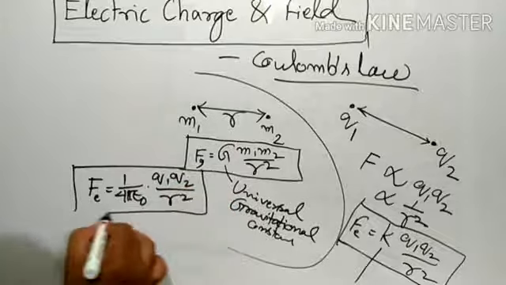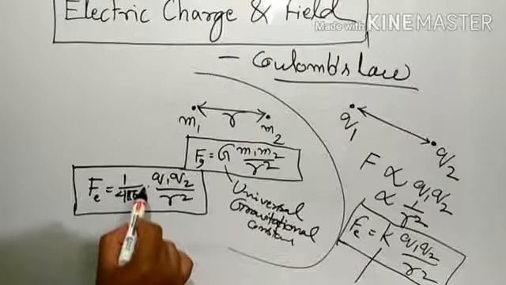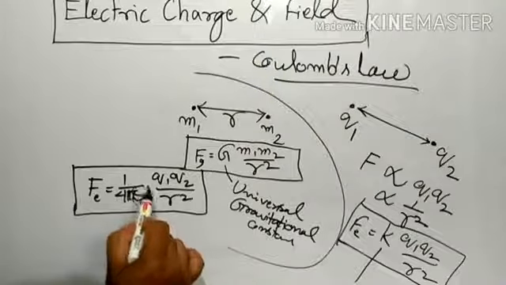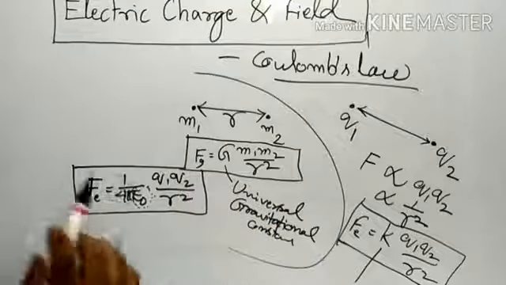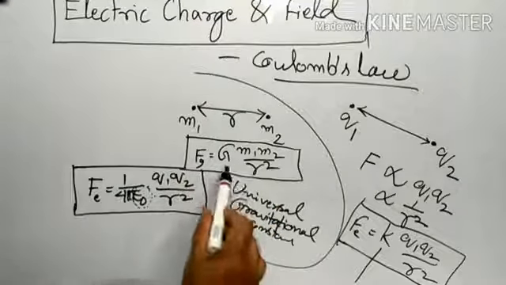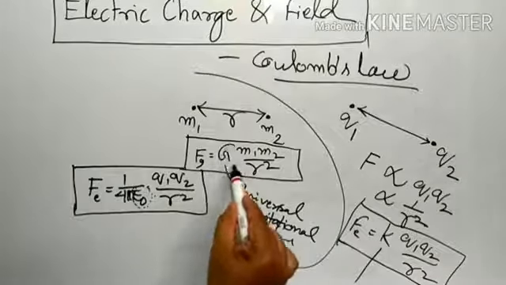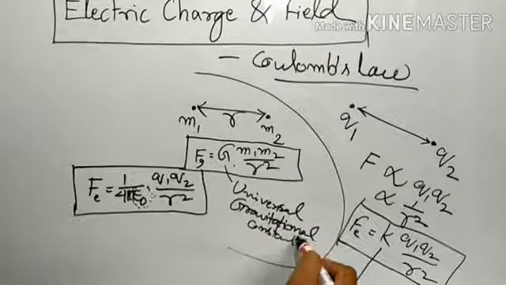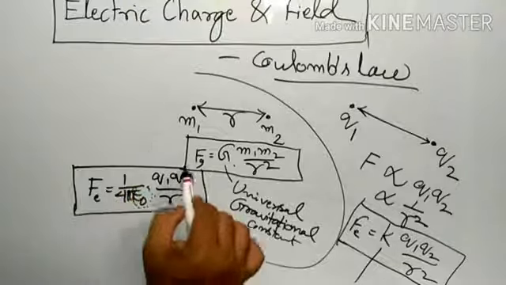Now I am aware of the question you are thinking of: what is epsilon? That should be coming to your mind naturally. Now the thing is, the constant of proportionality was fixed in the entire universe in the case of gravity. You remember, that's why we call it the universal gravitational constant. But in the case of electricity, it depends on some factor.